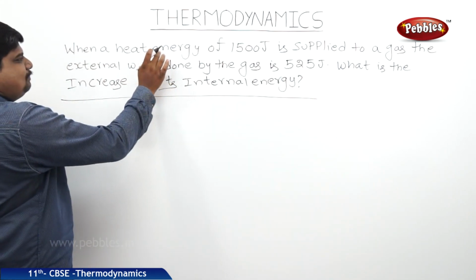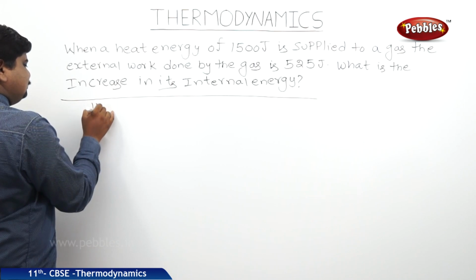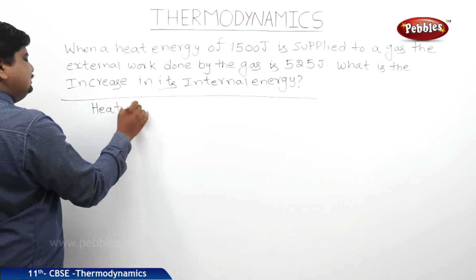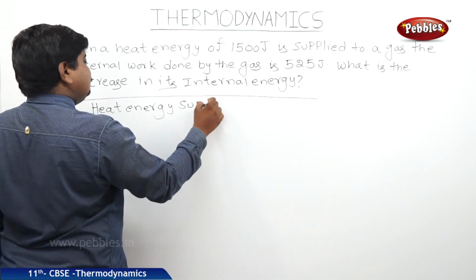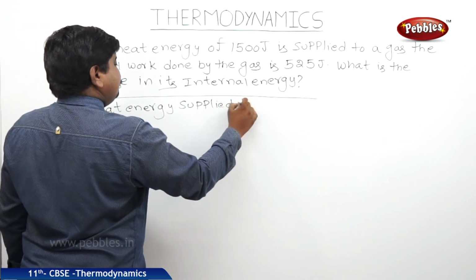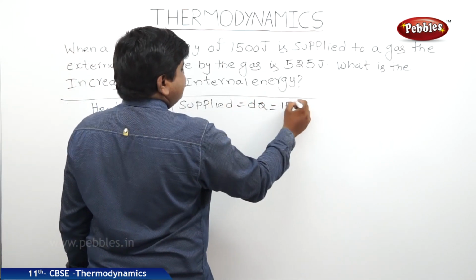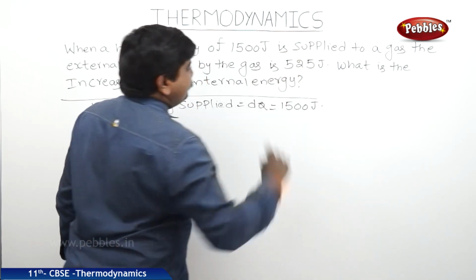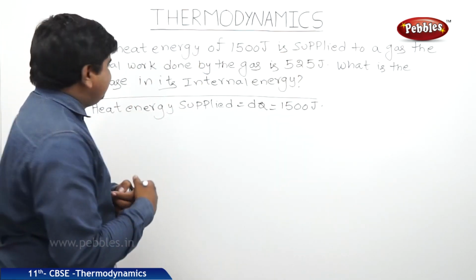The energy supplied, nothing but the heat energy supplied to the system, is dq, which is 1500 joules, supplied to a gas, maybe to expand or maybe to compress.